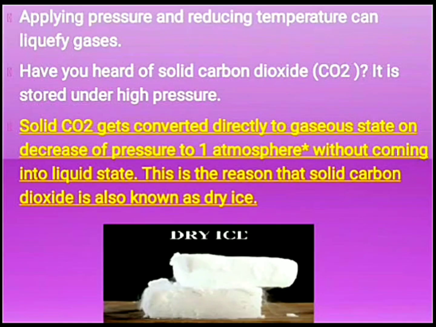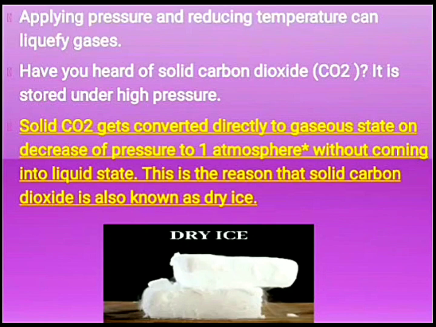Applying pressure and reducing temperature can liquefy gases. Have you ever heard about dry ice? See, dry ice is actually solid carbon dioxide. When carbon dioxide gas is subjected to high pressure and low temperature, it converts directly from gaseous state to solid state.